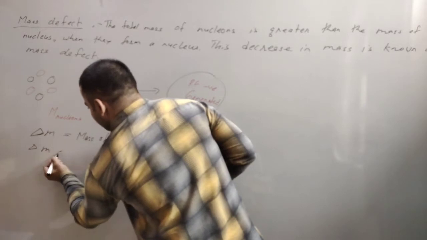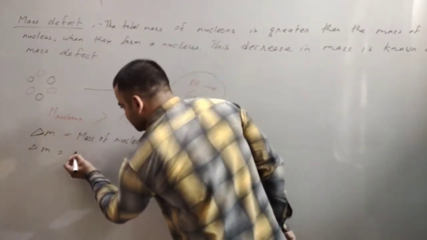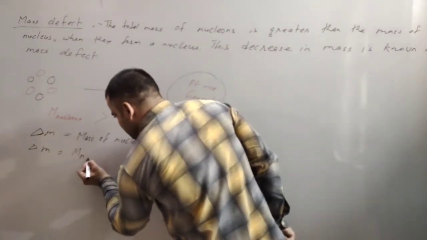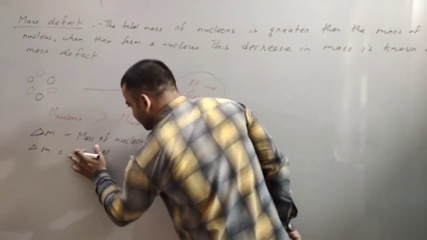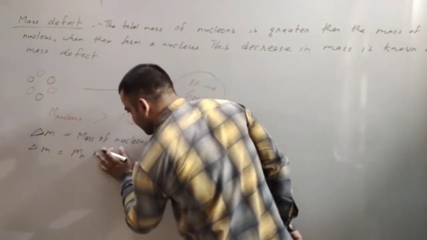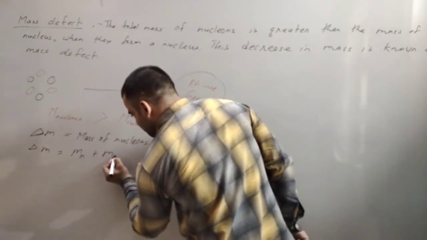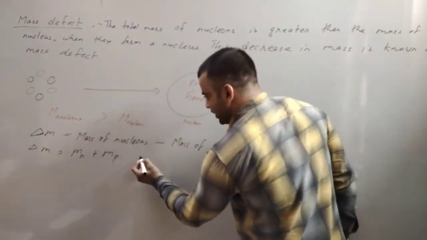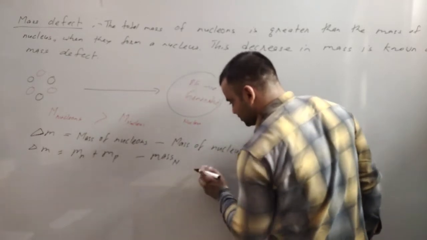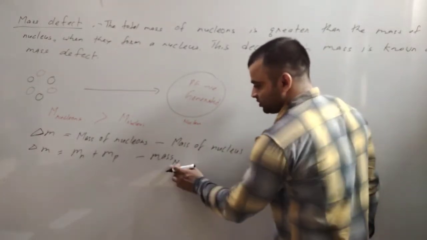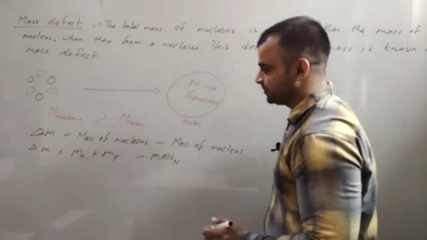Del m will be equal to the mass of nucleons, meaning the mass of neutrons plus the mass of protons, minus the mass of the nucleus. I am writing mass by small m, and the nucleus is denoted by capital N here.